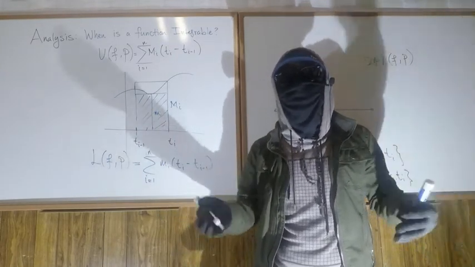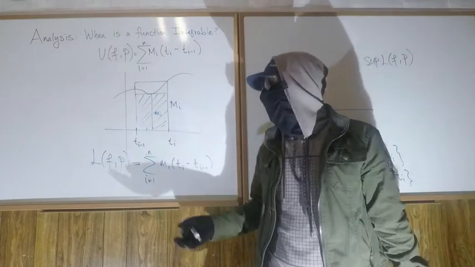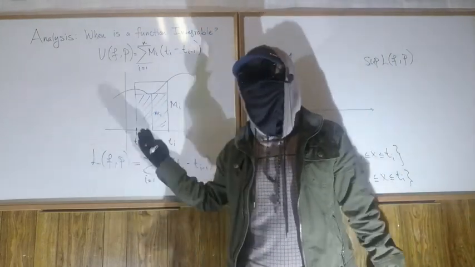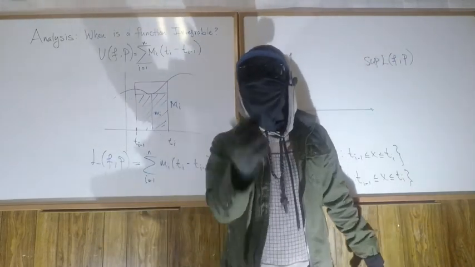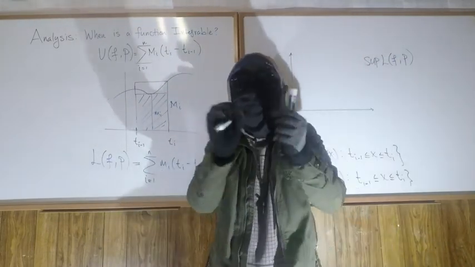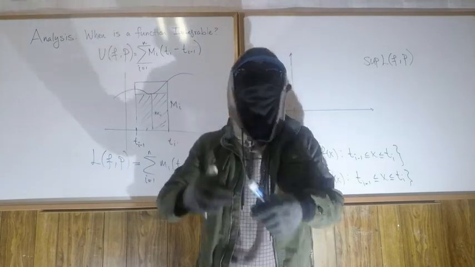I'm changing the number of rectangles in essence, and so L gives me different values. And so sup L is going to tell me the biggest of them, so the biggest lower rectangular approximation of the exact area under the curve.